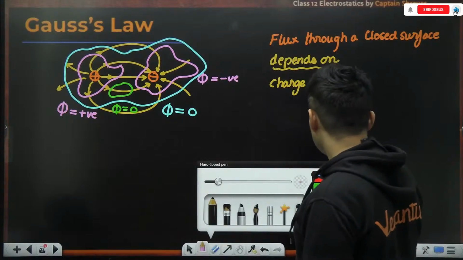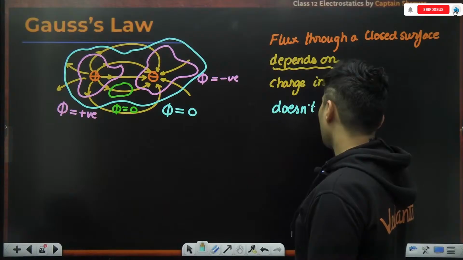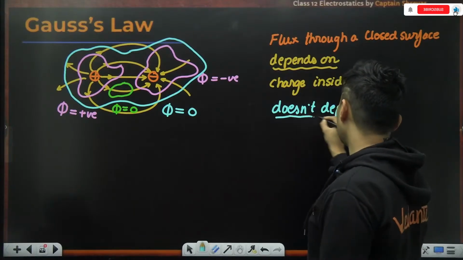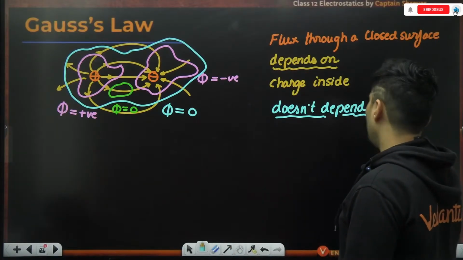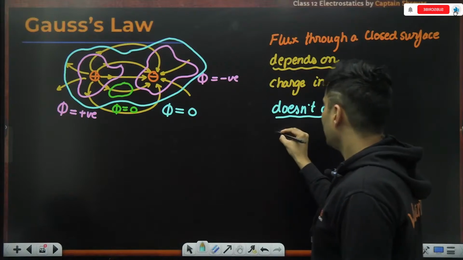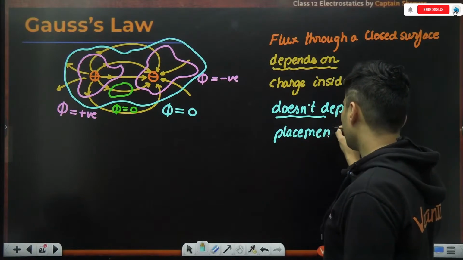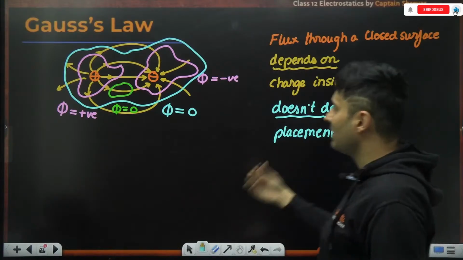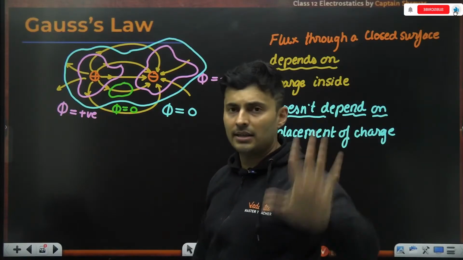And what doesn't it depend on? The placement of the charge. Where the charge is doesn't matter, whether the charge is here or here, as long as it is inside, that's it, done and dusted.